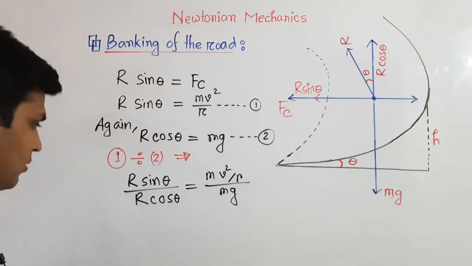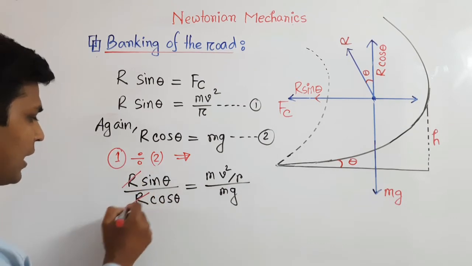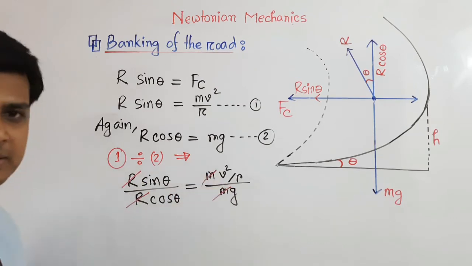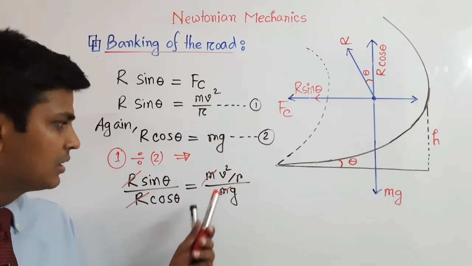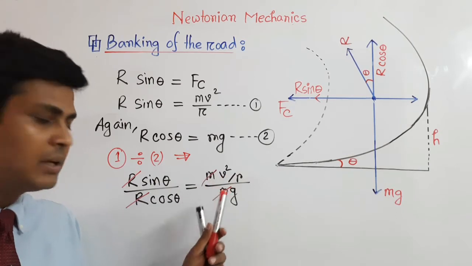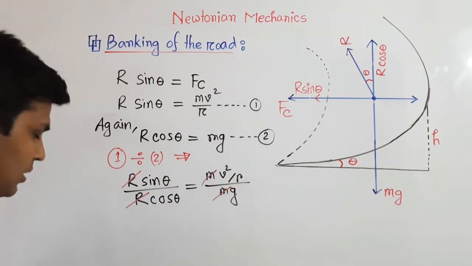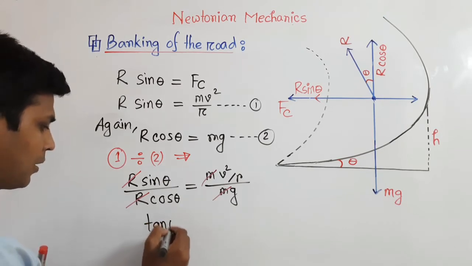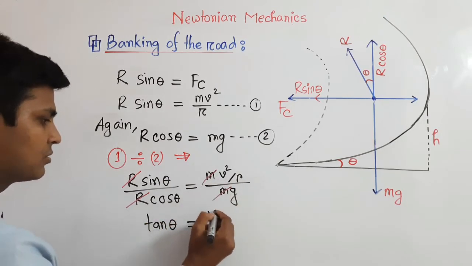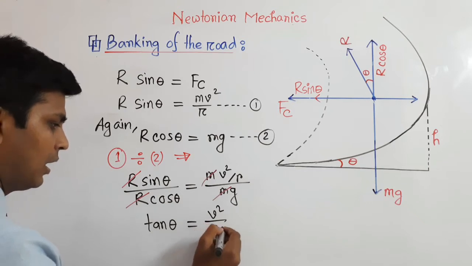So here r is cancelled from both. So we have sin theta divided by cos theta, and here v square divided by r divided by g. So here we will get tan theta equals v square divided by rg.